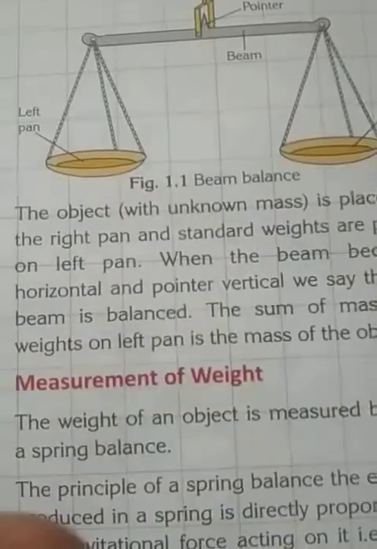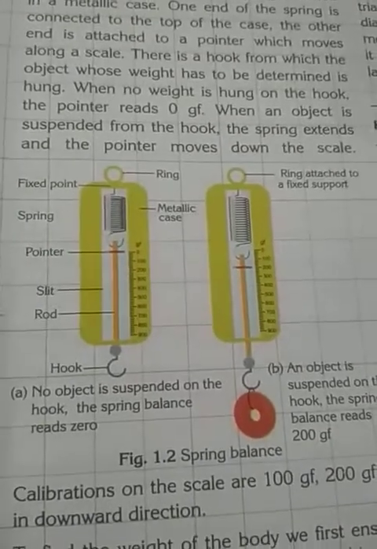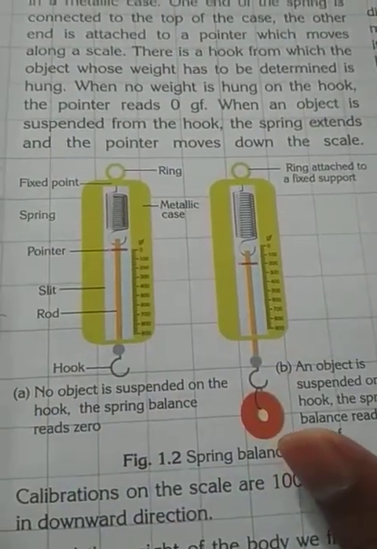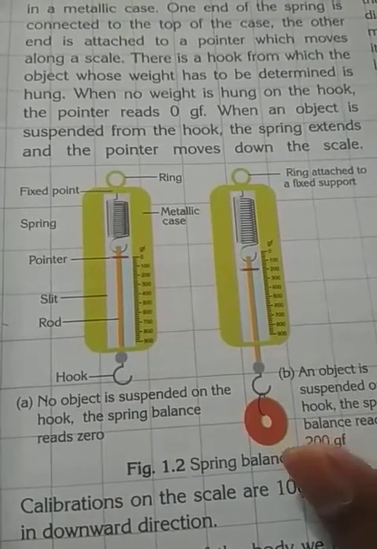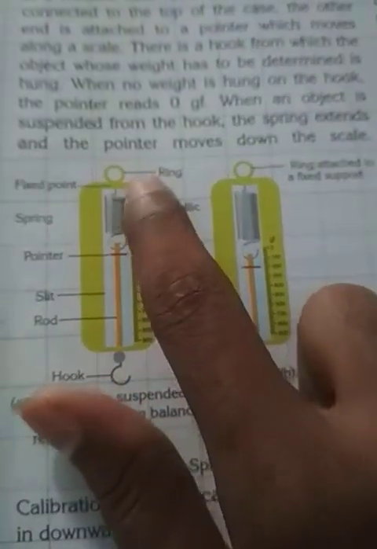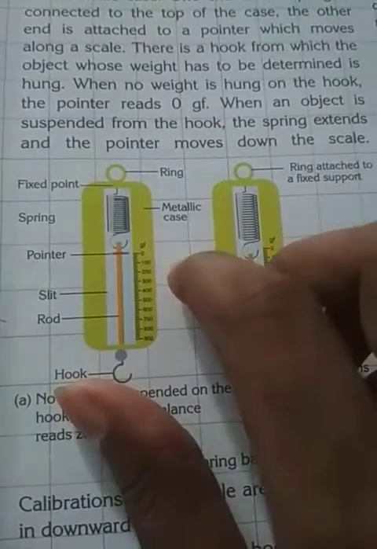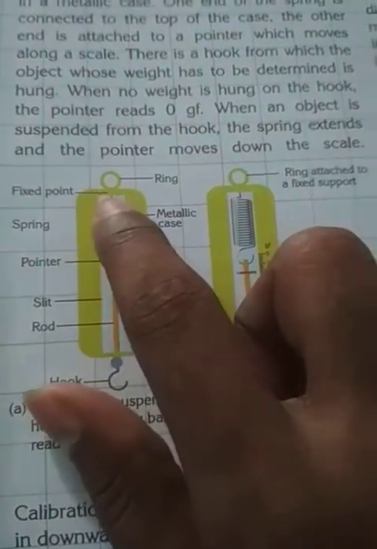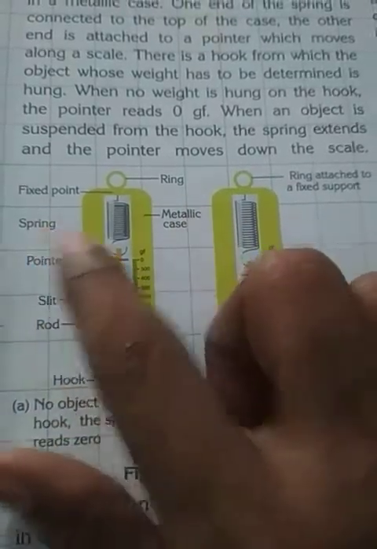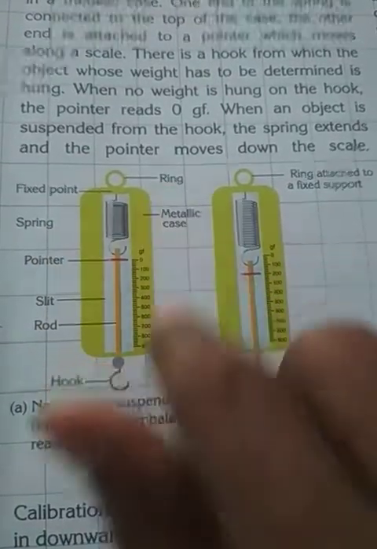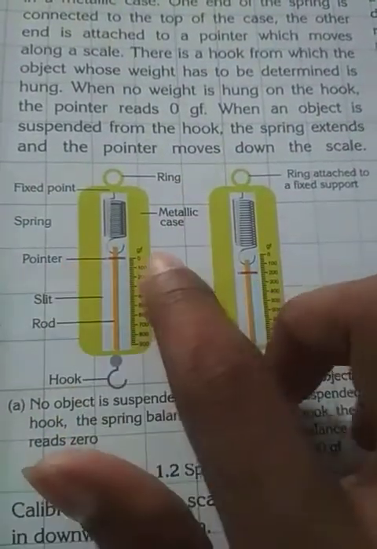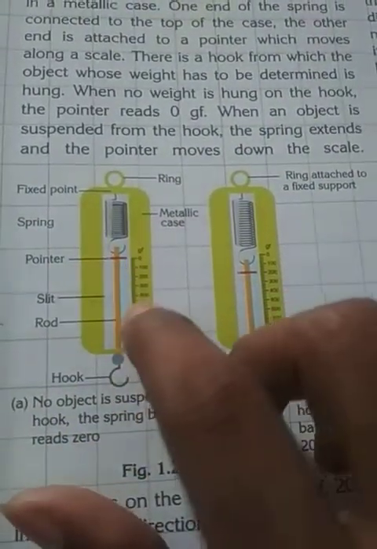Measurement of weight. For measuring the weight, this type of instrument is used, and this is known as a spring balance. The part used to hang the spring balance is known as the ring. This is a fixed point, as it is not moving, and this is the spring, and this is the metallic case. It is covered in a metallic case, and this is the pointer by which you can get the measurement.